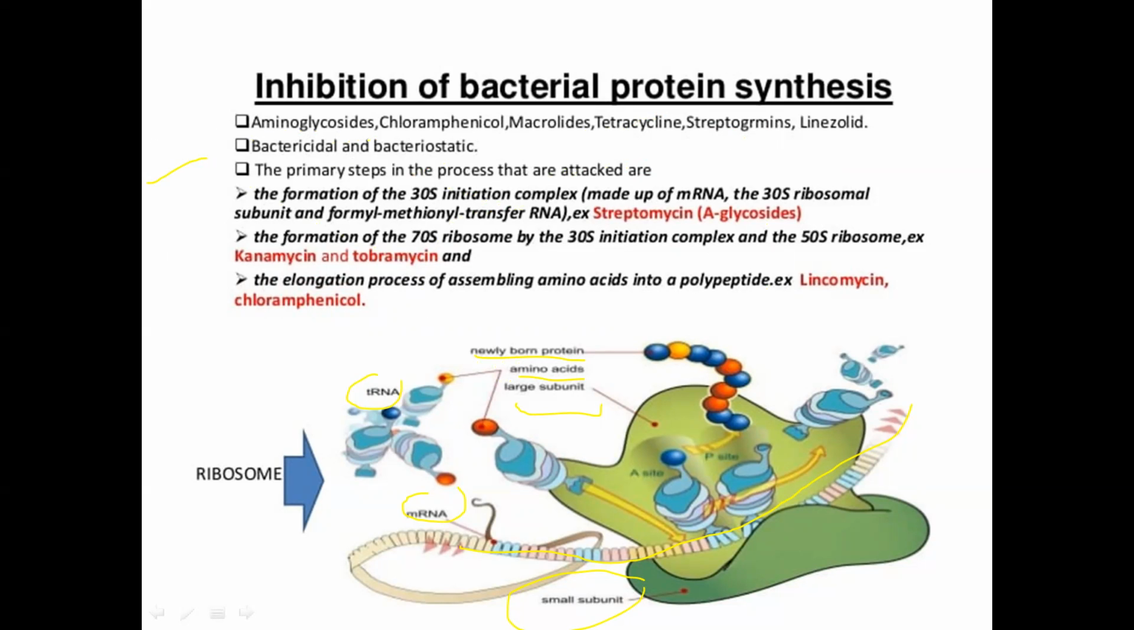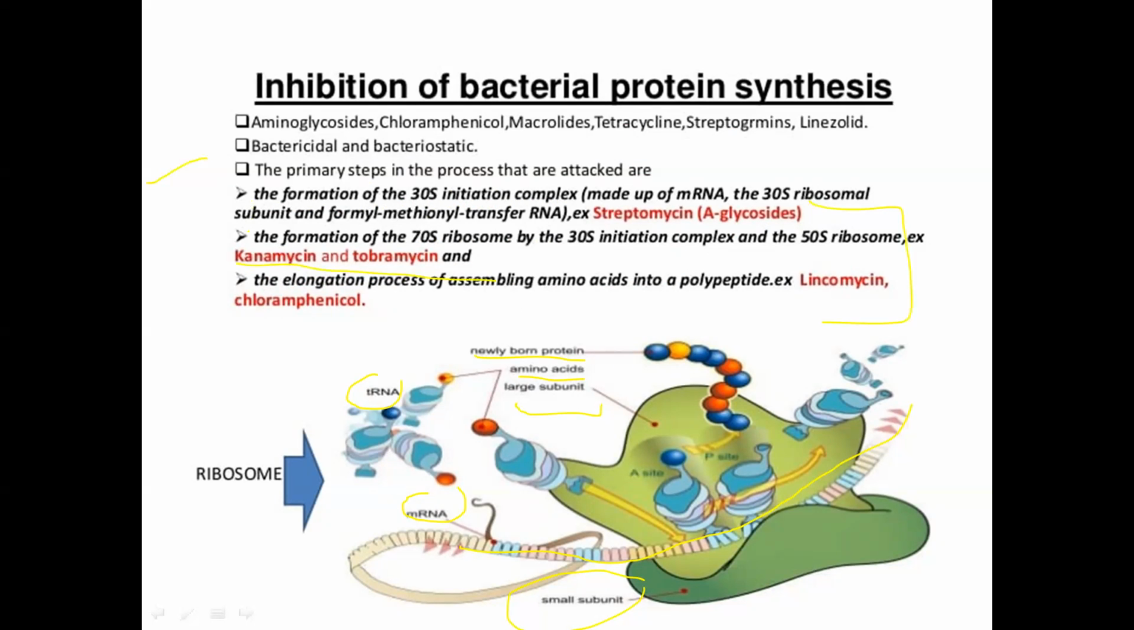Okay, the primary step in the process that they attack is the formation of the 30S initiation complex. Means they inhibit the formation of the 30S initiation complex. They stop the formation of the 70S ribosome from the 30S initiation complex and the 50S ribosome. These are the specific agents you can see here, and they inhibit the elongation process of assembling amino acids in a polypeptide. Okay, so these are three types of methodology by which ribosomal protein synthesis becomes stopped.